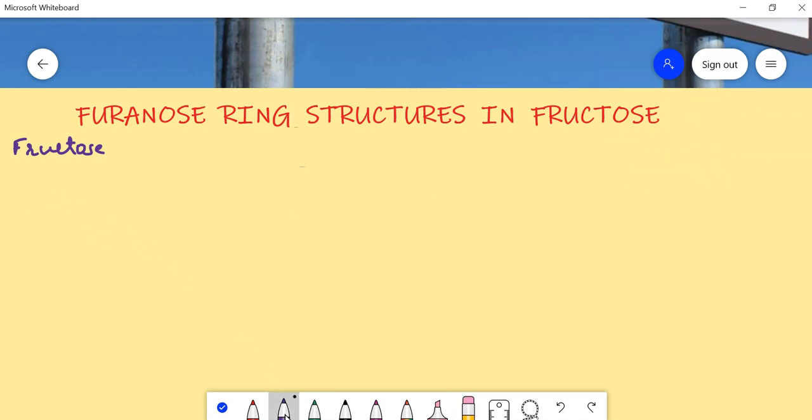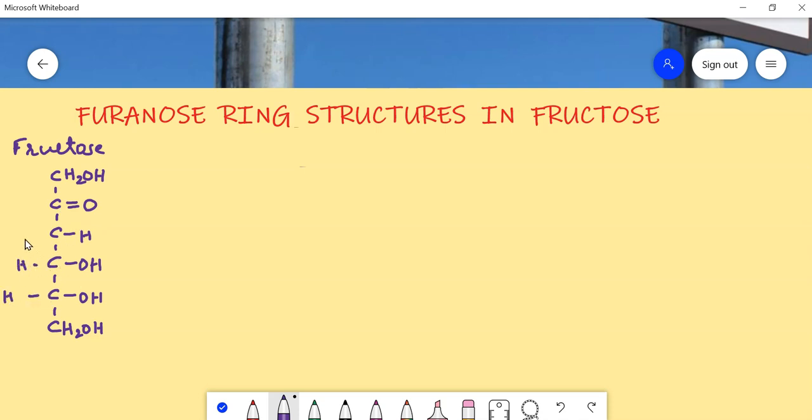So let's write the structure of fructose quickly. 3, 4, 5, 6 carbons are present. As you know, the last one is CH2OH. As it is the ketose, the first is also CH2OH. Then just write the structure, what you remembered about glucose. OH, OH, H, OH. In this case, the second carbon, as it is occupied with the ketone group, we need not write OH for the fructose. Just write the hydrogen and hydroxyl group on the other side.